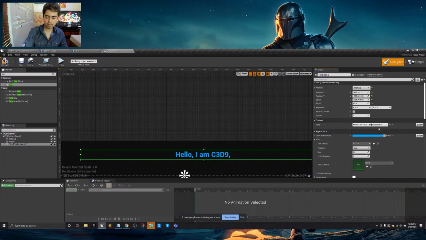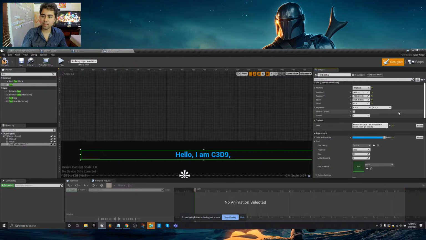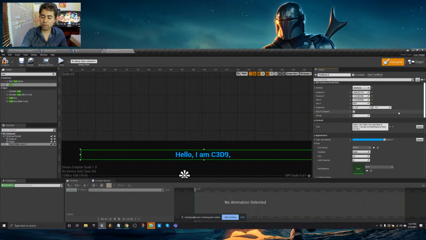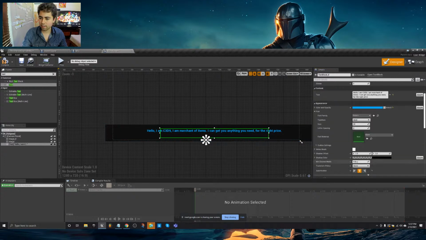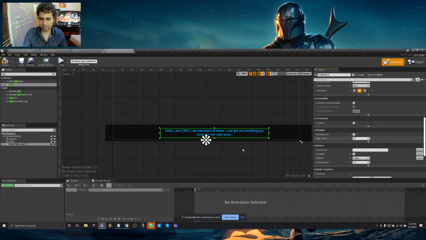So how does a smuggler cover up their tracks? By erasing their history of everything they bought. I am the merchant of items. I can get you any item needed. I am the merchant of wonder. I can get you anything you need for the right price. I have the perfect idea. But beware of what you buy, because it could have dangerous consequences.